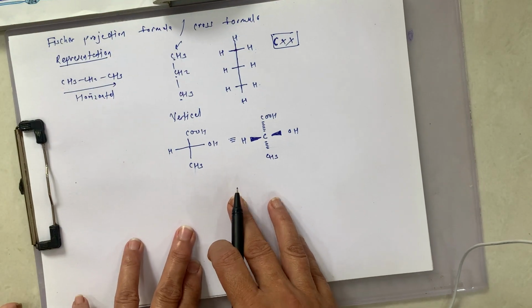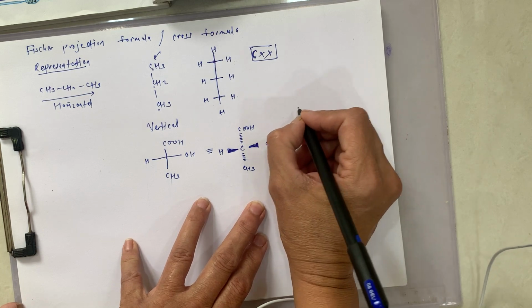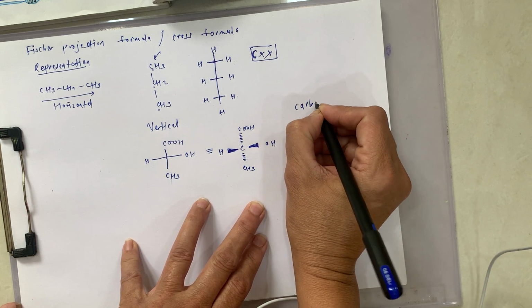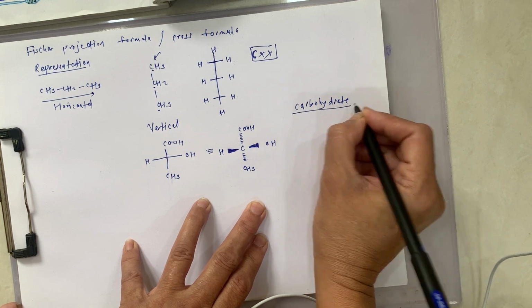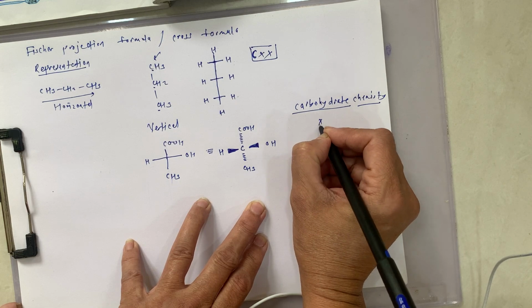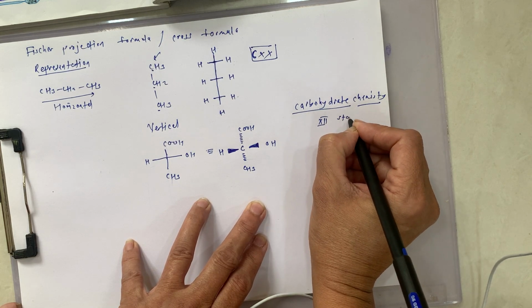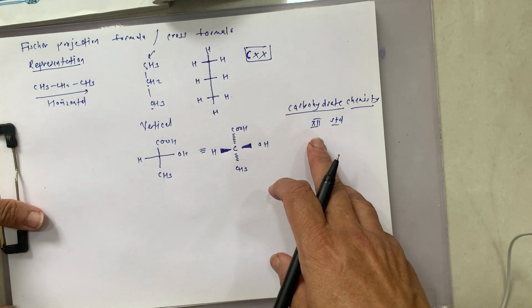And generally this Fischer projection formula is more commonly used in carbohydrate chemistry, which you are going to study in 12th standard. Carbohydrate chemistry means chemistry related to glucose, fructose, starch and everything.